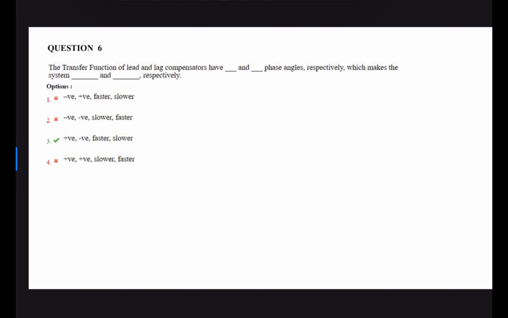The transfer function of a lead compensator. A lead compensator introduces positive phase and it is a faster system.